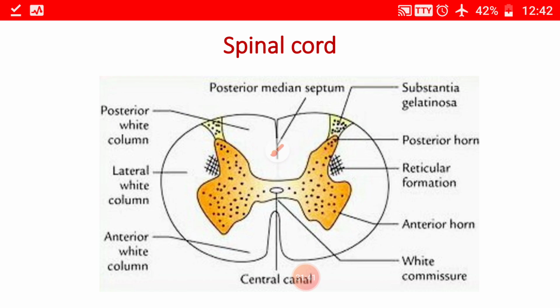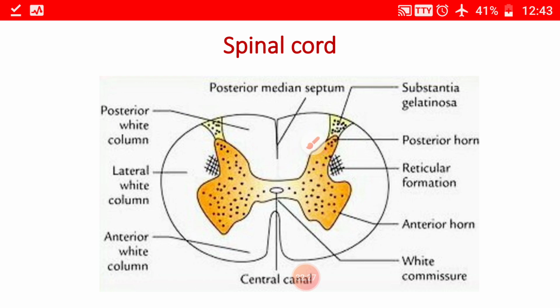The ventral or the motor nerve root emerges from the anterolateral sulcus, whereas the dorsal or the sensory nerve root enters the spinal cord from the posterolateral sulcus. In the internal structure of the spinal cord, the white matter, that is the nerve fibers, lies outside, and the grey matter lies inside. In the central grey matter, there is the central canal, which contains the cerebrospinal fluid. The grey matter is H-shaped with a grey commissure joining the grey matter of the right and the left sides.